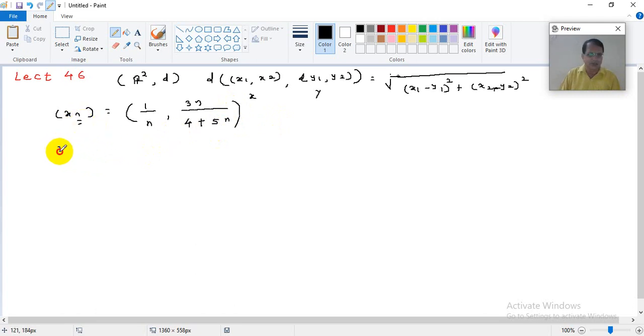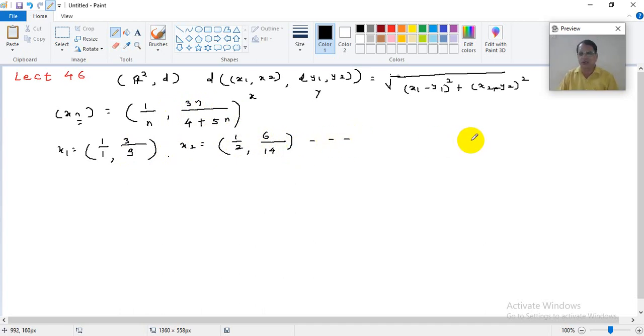So x1 will be (1 upon 1, 3 upon 4 plus 5 into 1), that means (1, 3 upon 9). Then the next term, x2, will be (1 upon 2, 6 upon 4 plus 5 into 2). 5 into 2 is 10, plus 4, so it is 14. Like this you can list the terms of that sequence.